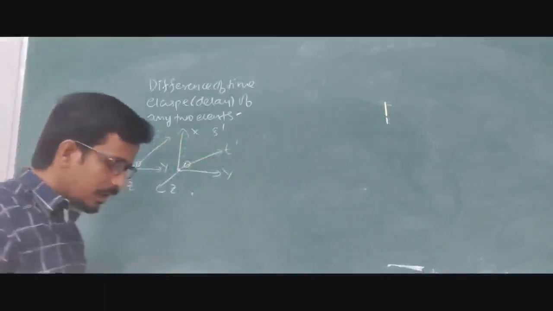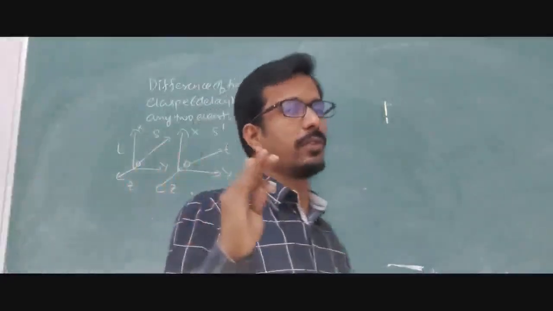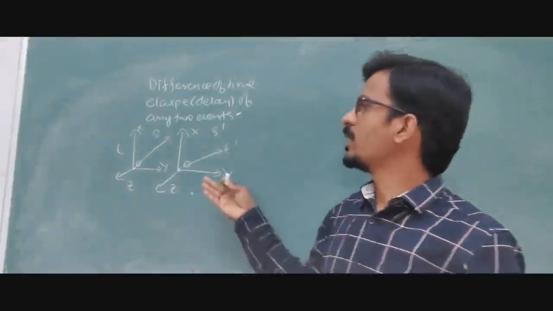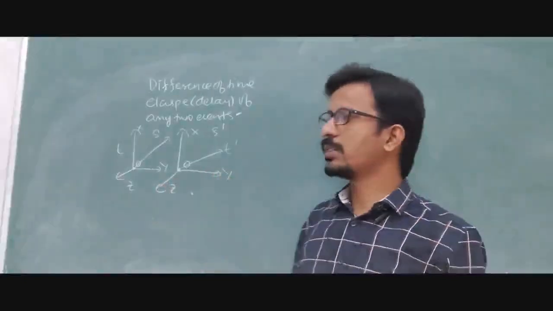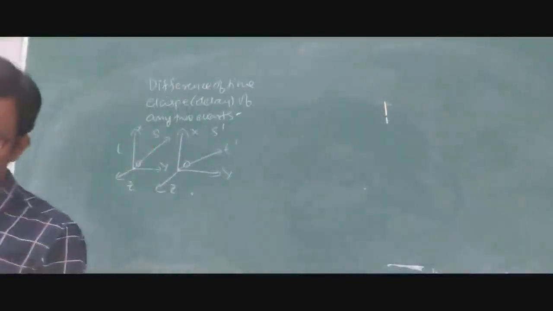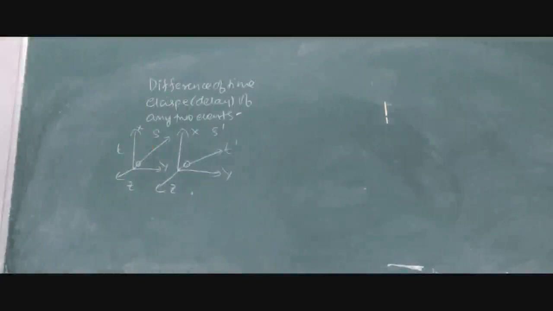Understood? Here we are going to calculate the difference of time between the two incidents, where the object is at a stationary position and the object is moving. We have discussed this in the Lorentz transformation. So now what is going to happen in relativity? We can define the difference of time between two events measured by observers related to each other. In other words, time dilation is the lengthening of an interval of time.